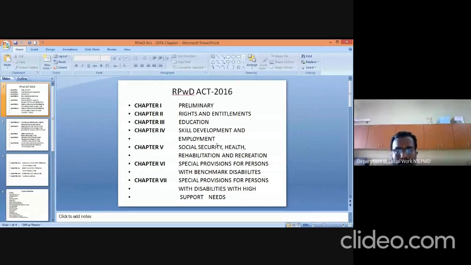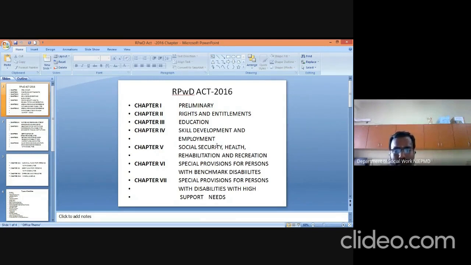Chapter 3 deals with education. Then chapter 4 deals with skill development and employment. Under skill development and employment, many skills are being provided by the state government and central government for the upliftment of persons with disabilities. These things are dealt with in chapter 4. Then chapter 5 deals with social security and health. Under social security and health, what special provisions are being provided by the state, the central government, and private sectors to improve the lifestyle of persons with disabilities.